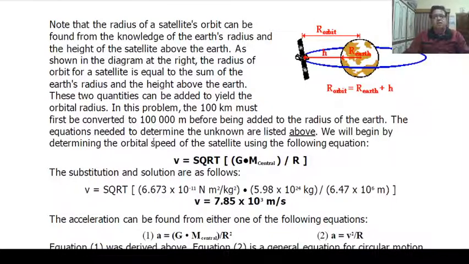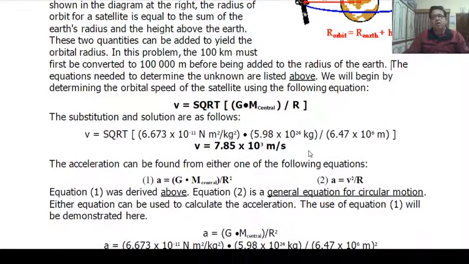We will begin by determining the orbital speed of the satellite using the following relation. V is equal to the square root of G M central upon R, and you just substitute the values, and velocity equal to 7.85 × 10^3 meter per second.